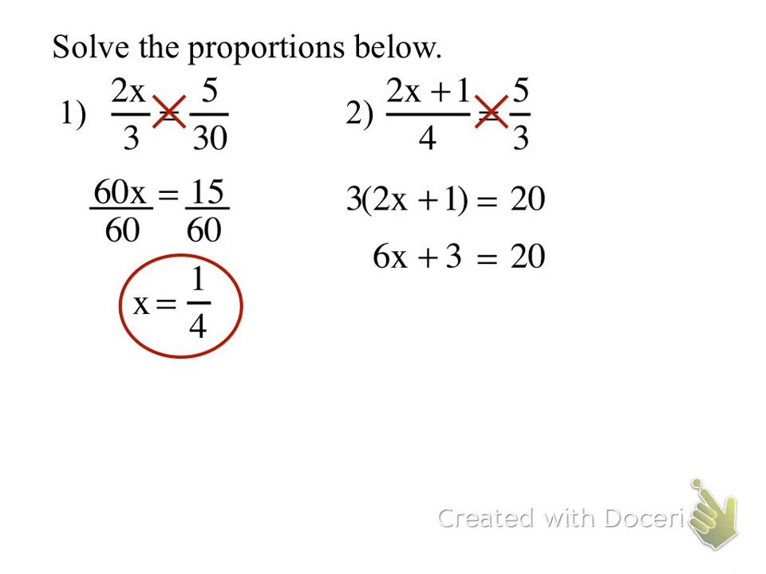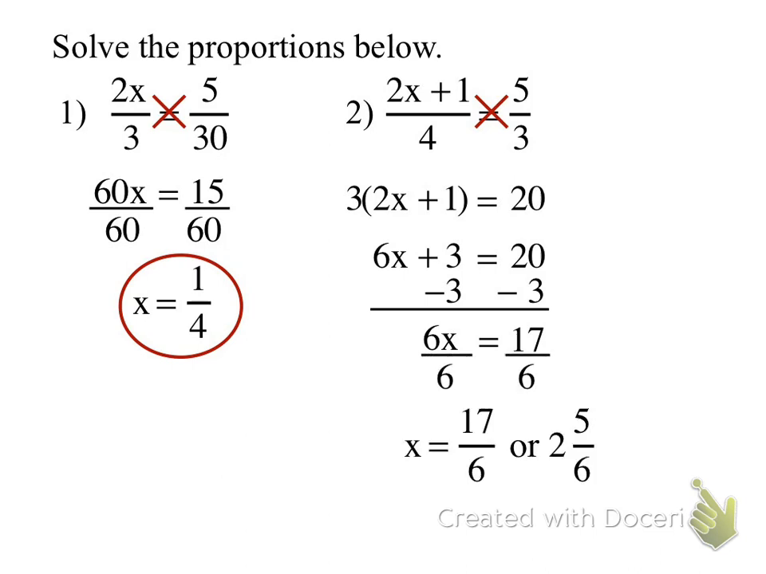And now what am I doing? You're going to subtract 3 from both sides. And we get? You get 6x equals 17. Divide both sides by 6. And x is equal to, we like you to leave this as an improper fraction. Reduced improper.